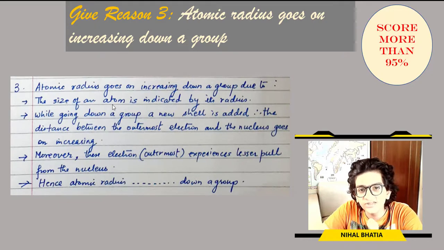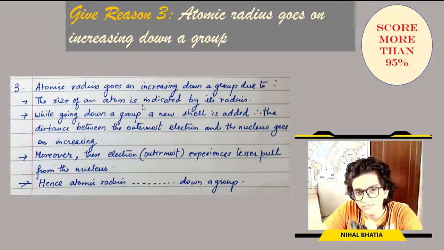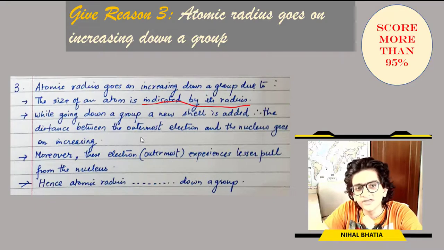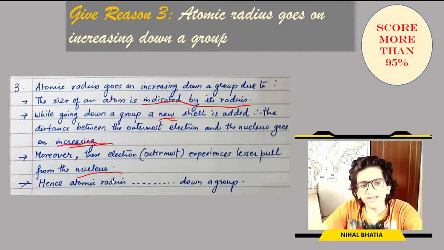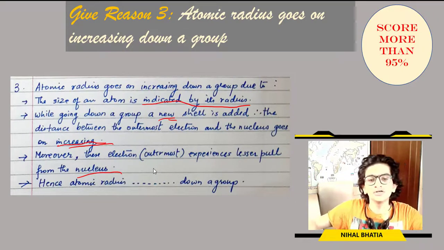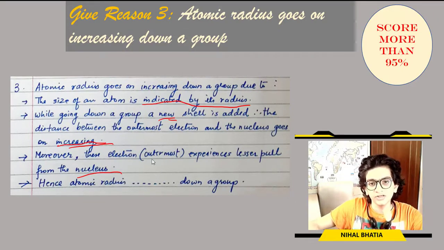The size of an atom is indicated by its radius. While going down a group, a new shell is added. That is, the distance between the outermost electron and the nucleus goes on increasing. Moreover, the outermost electron experiences a lesser pull from the nucleus. Hence, the atomic radius goes on increasing down the group.